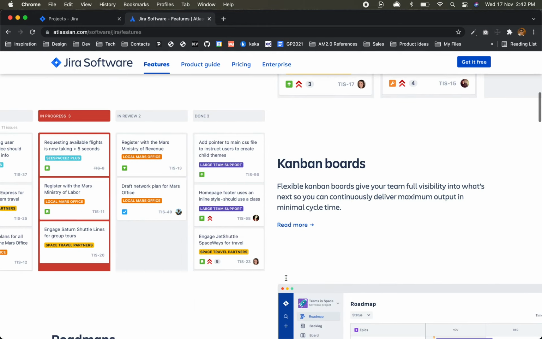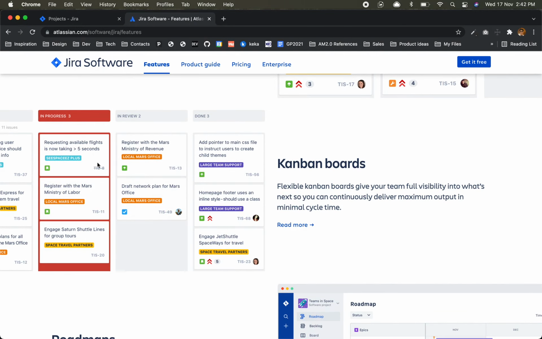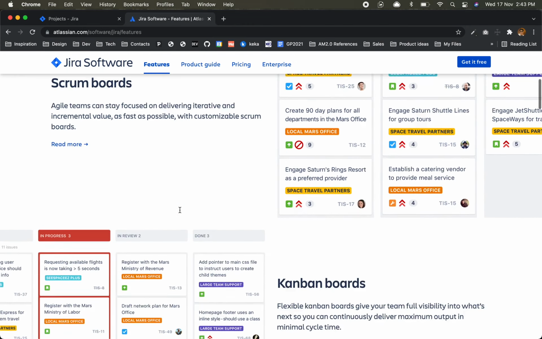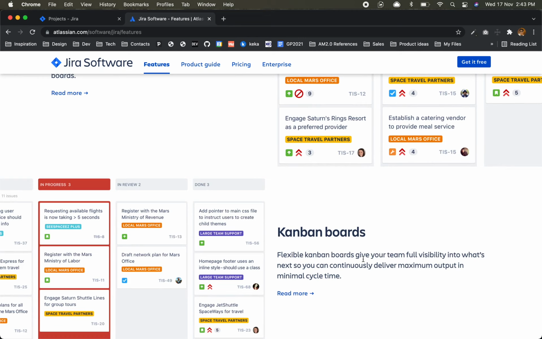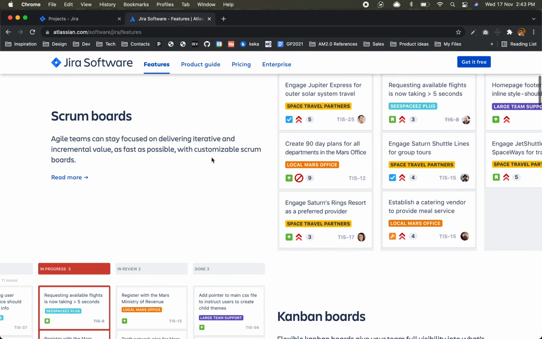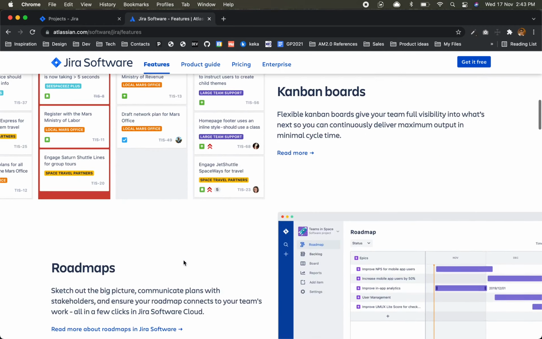Kanban board is something where we can drag the tasks from one stage to another. The Scrum boards are more customized, and these are pretty standard.